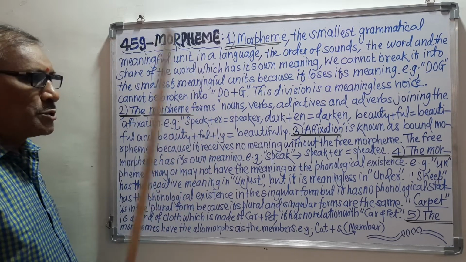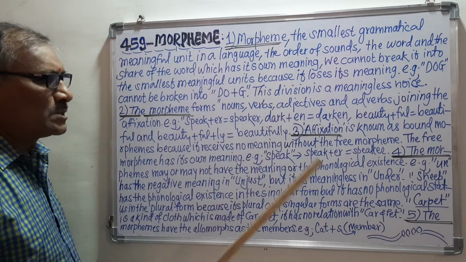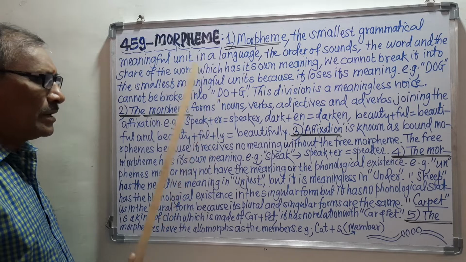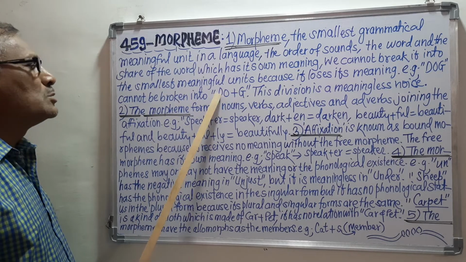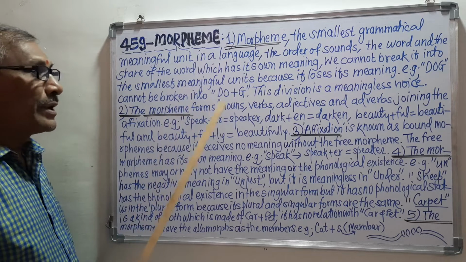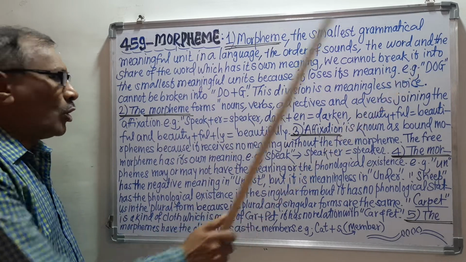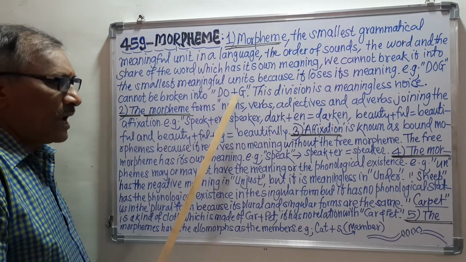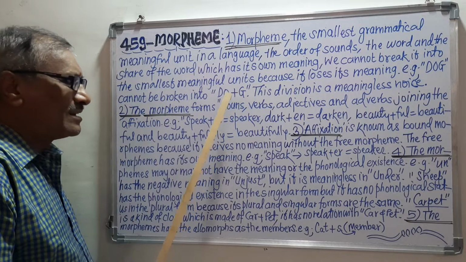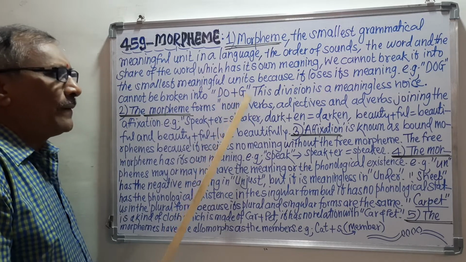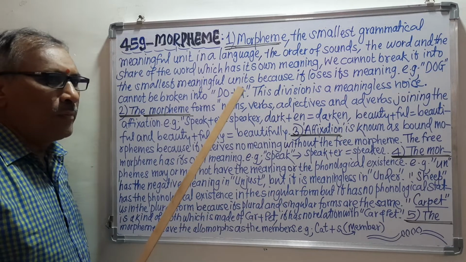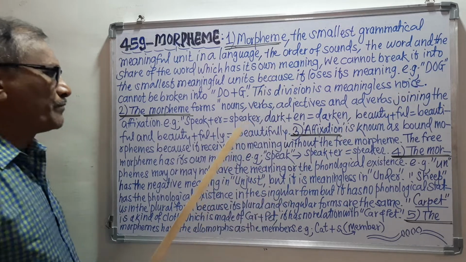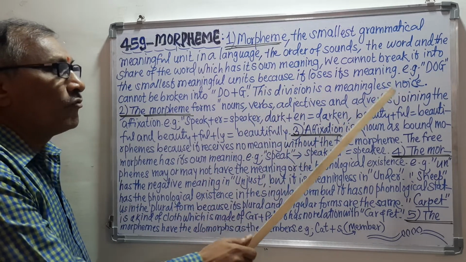DO+G. It means if we try to break this particular dog into new parts, new shares, I will say do+g, means we cannot break this dog. So dog is dog. We cannot break this dog into do+g. And if we try to break it into do+g, then the meaning of this dog will be lost. Means we cannot get the particular meaning of this dog. This division is a meaningless noise.